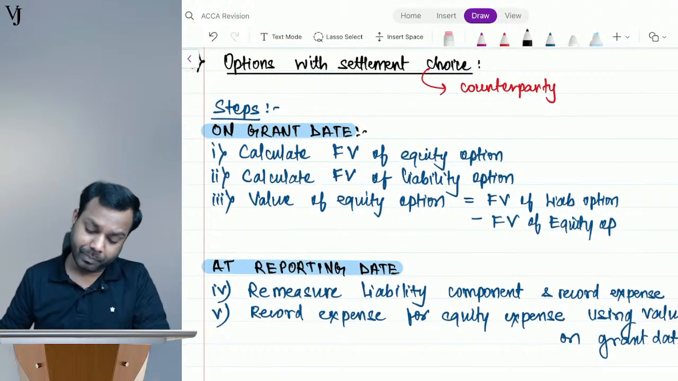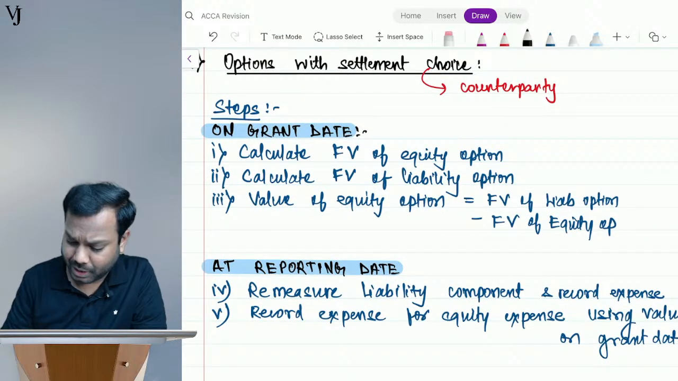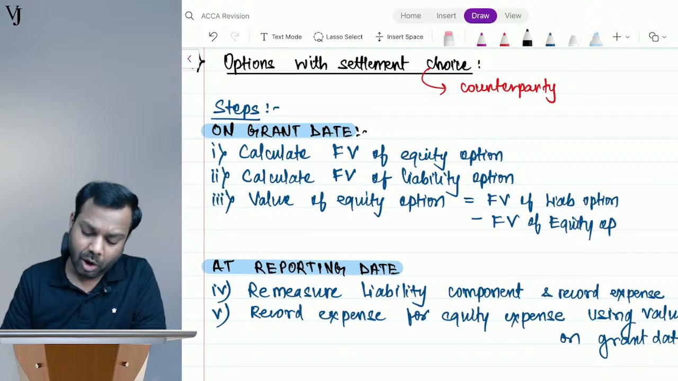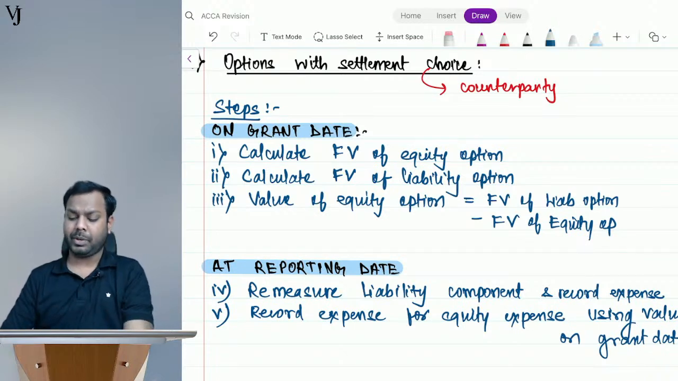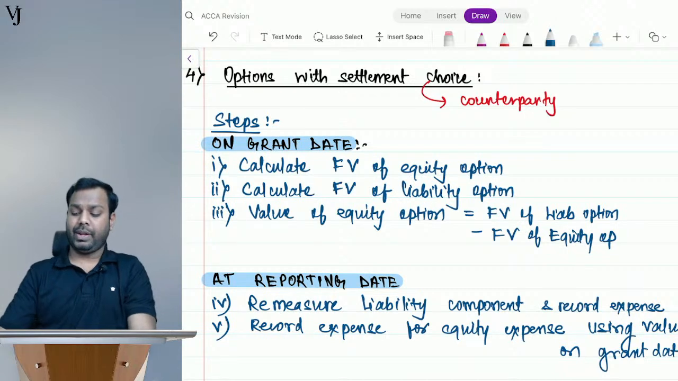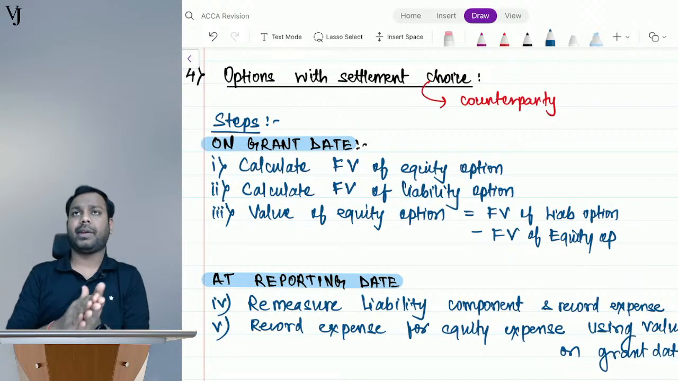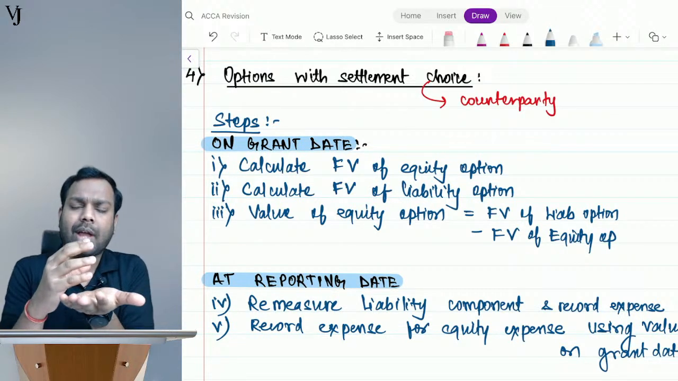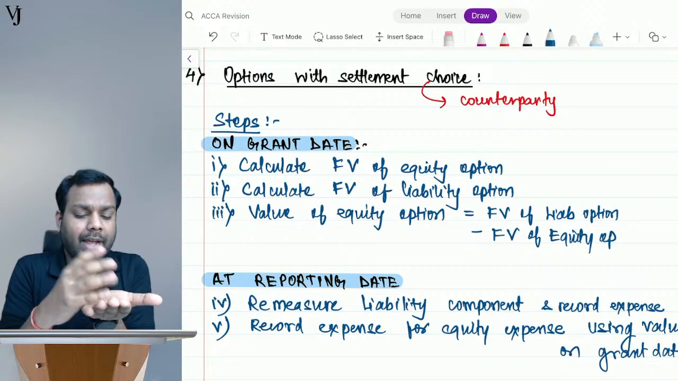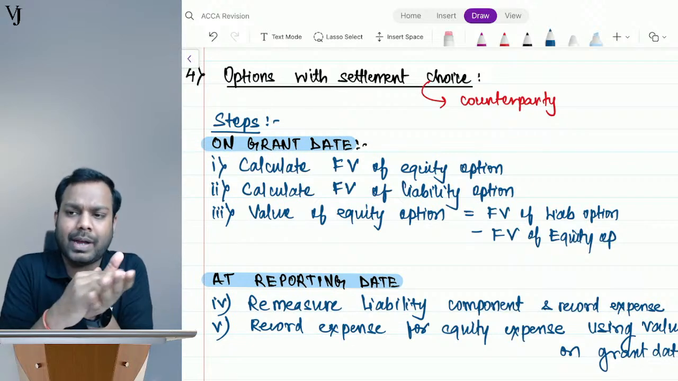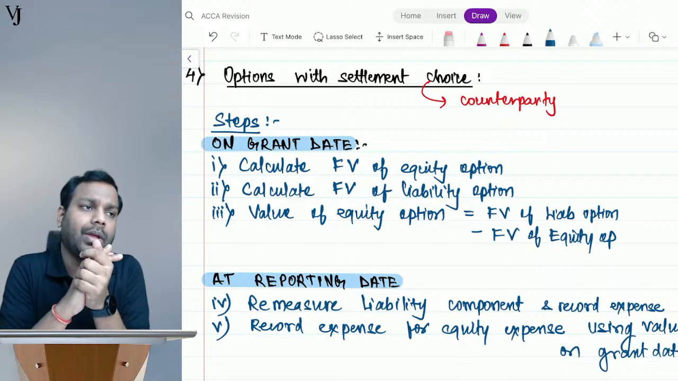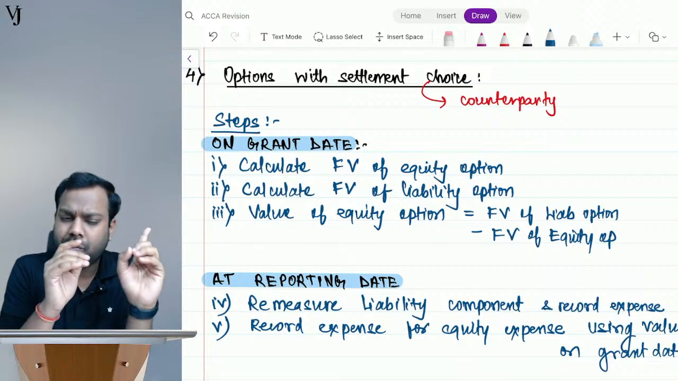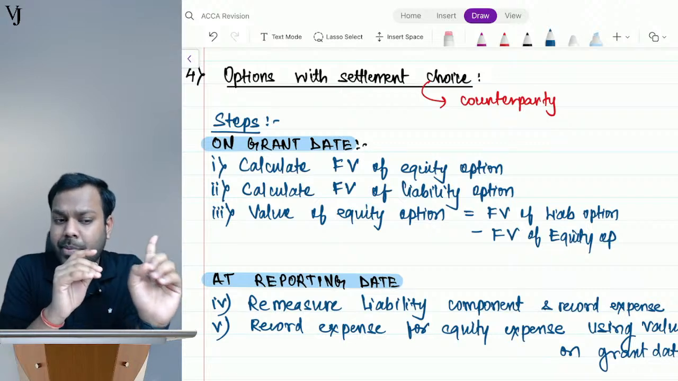Now comes a complex point and a very important point as well. Options with settlement choice. What is the meaning of settlement choice? I'll give you an example before I explain this part. Let's suppose Zomato gave ESOPs to its employees, saying that if you remain in the company for 3 years, I will give you the equity shares of my company. This is called equity settled share based payments.